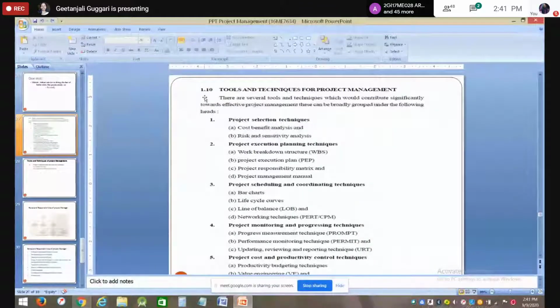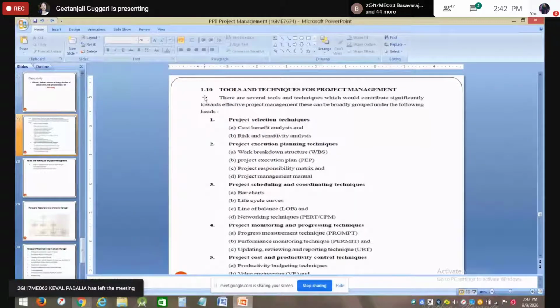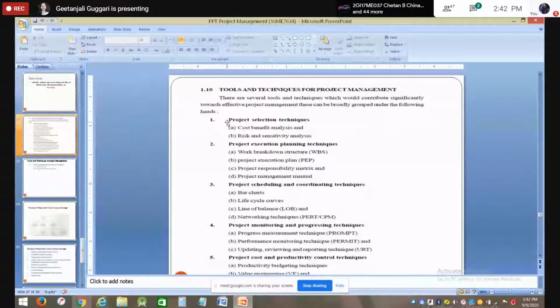So here we have a set of techniques. Each technique is a textbook in itself, one topic itself, but for your syllabus you need not study these techniques in detail. You should be aware of what techniques are available in what phase of project management.